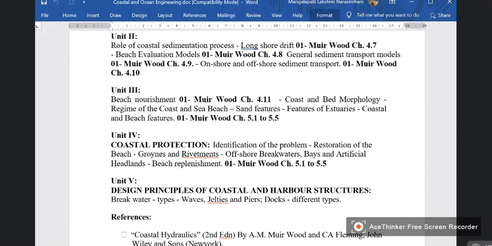Then protection. Earlier, beach nourishment was by natural methods, whereas here it is construction of structures. So coastal protection means identification of the problem, and restoration of the beach by constructing what are known as groins, revetments, offshore breakwaters, artificial headlands, and beach replenishment.